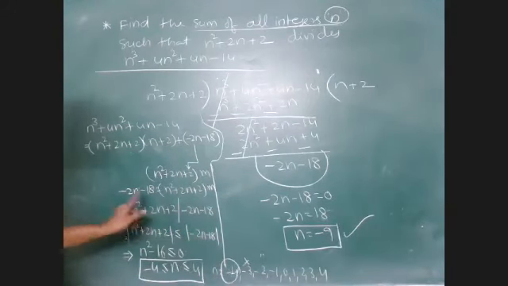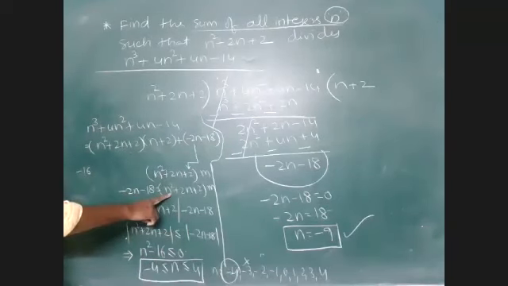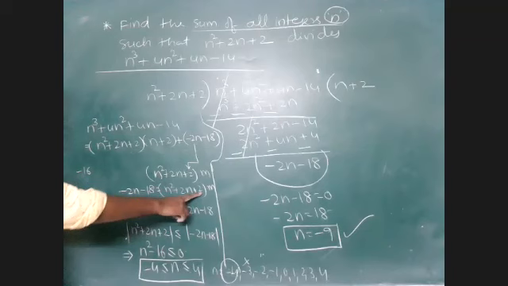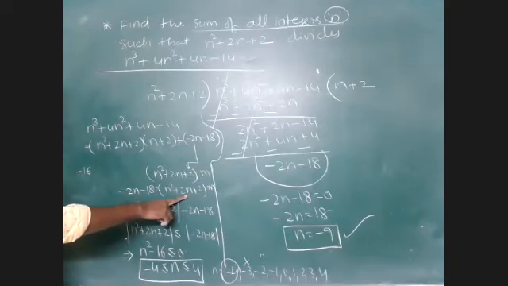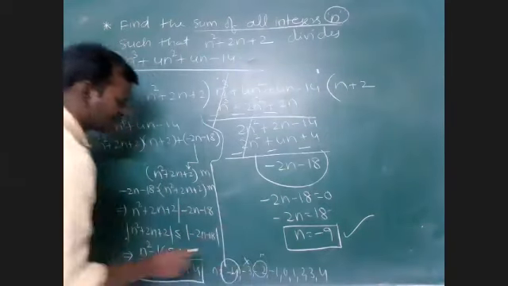Minus 2, if I substitute, 4 minus 18, minus 16, I am getting here on the left hand side, whereas here 4, 6 minus 4, 2 only. Yes, it is also possible. Minus 2 is also possible.